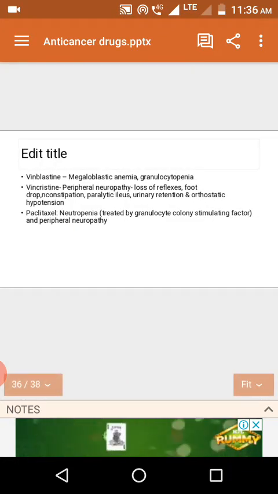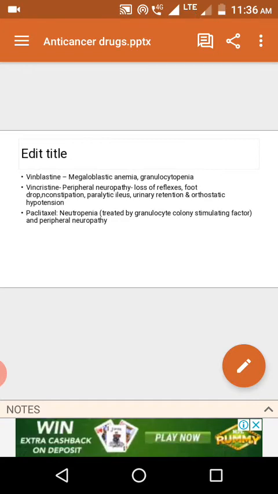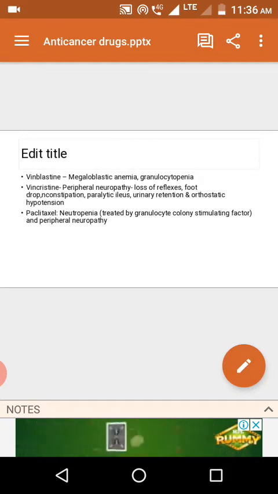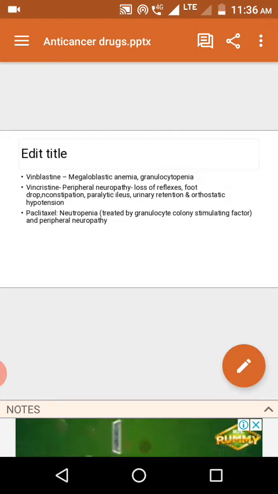Okay, when it comes to the side effects, please remember, vincristine and vinblastine adverse effects are different. Vinblastine especially produces bone marrow toxicity. It results in megaloblastic anemia and agranulocytopenia, meaning a decrease in granulocyte count.